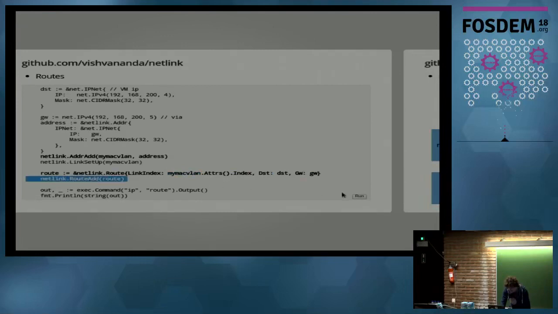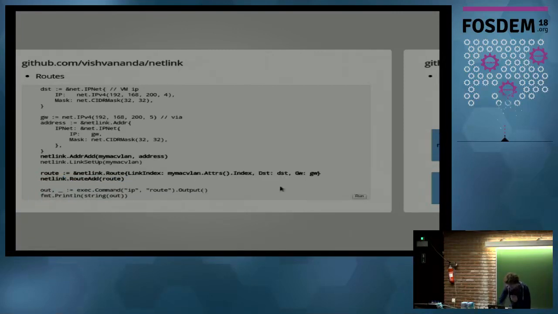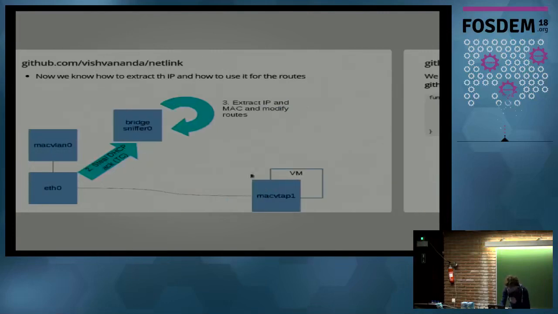And if we now run that, we will see that the right route was added. We are now routing from the VM IP over the MACVLAN with that IP to the host. And if we go back to our example, we're now on Safari again. We have that part also added.